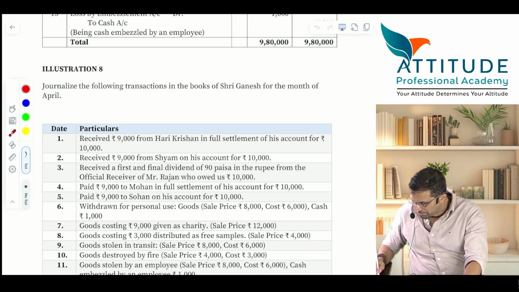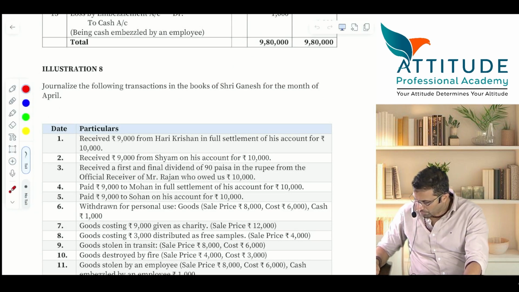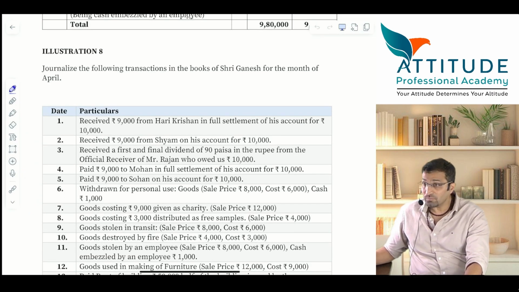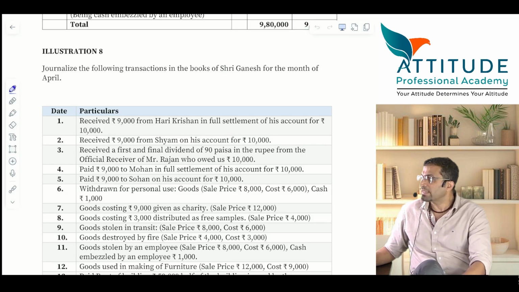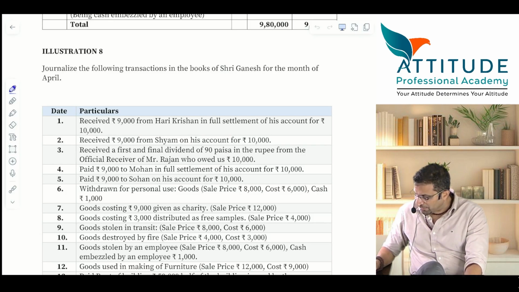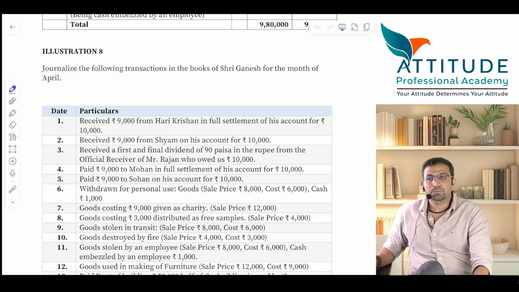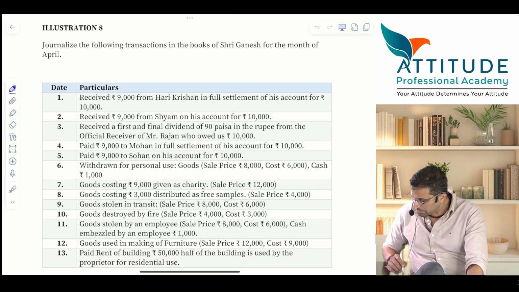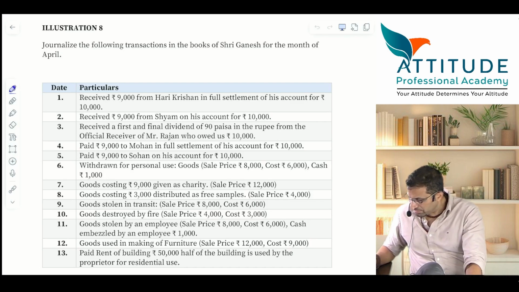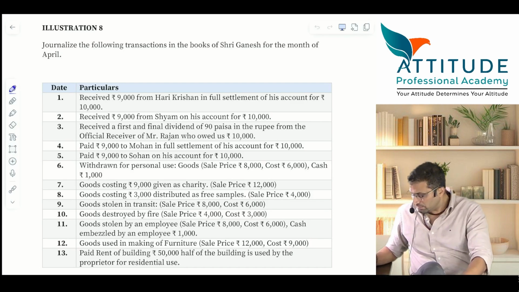I'll read it for you, one by one. Journalize the following transactions in the books of Sri Ganesh for the month of April. Received rupees 9,000 from Hari Krishan in full settlement of his account for rupees 10,000.